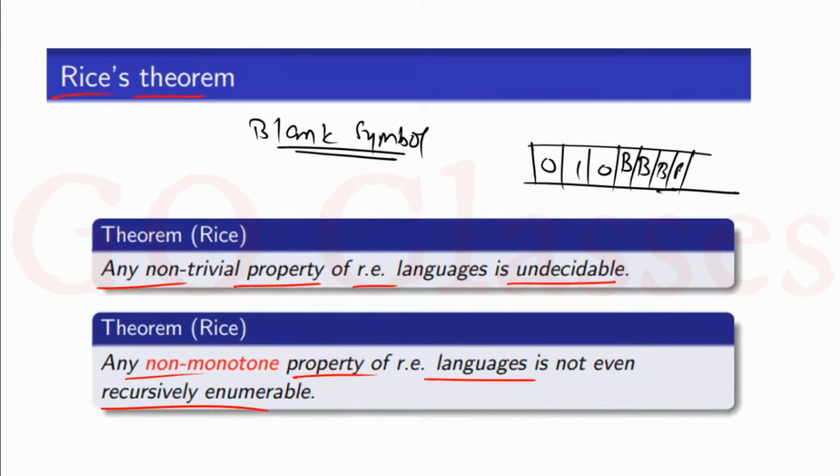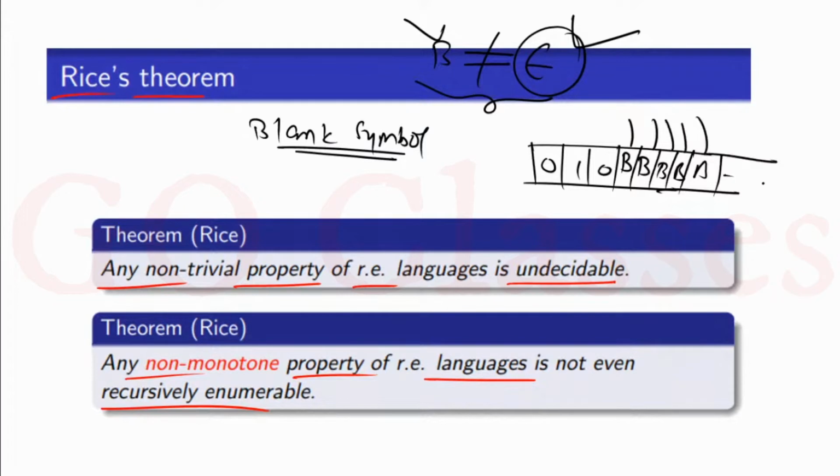This b is just a special symbol. First of all, this b is not your epsilon. This b is not an empty string. This epsilon is a string, an empty string, and this b is a special symbol which we use to fill all these remaining cells. So this is the first point.